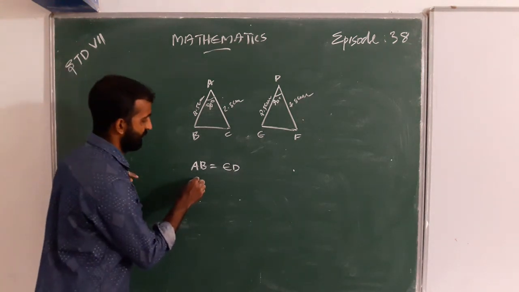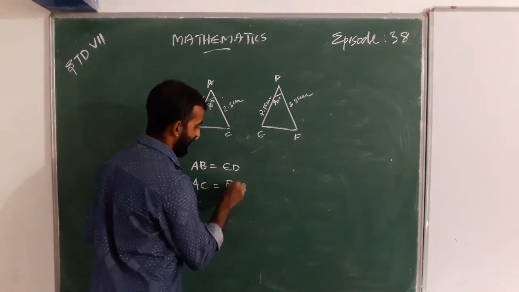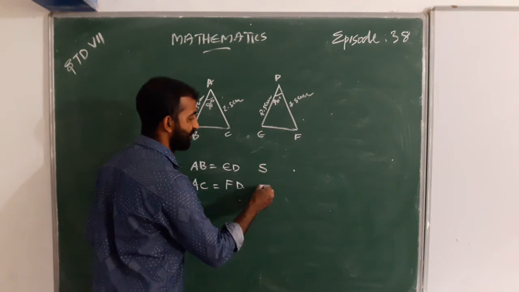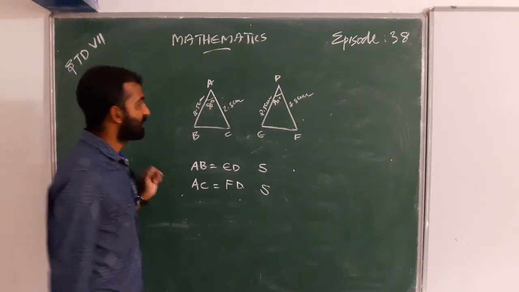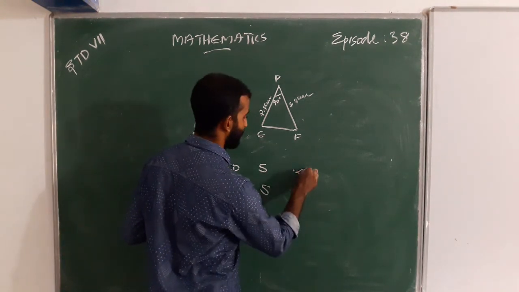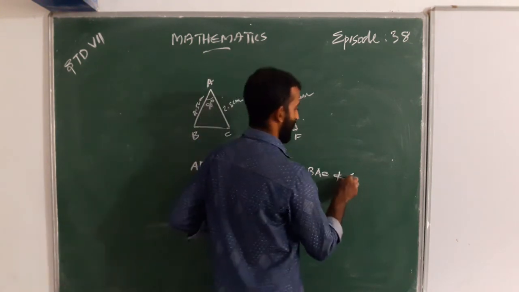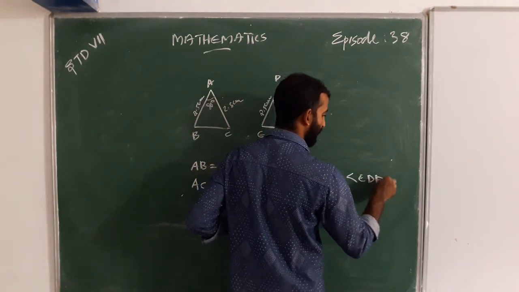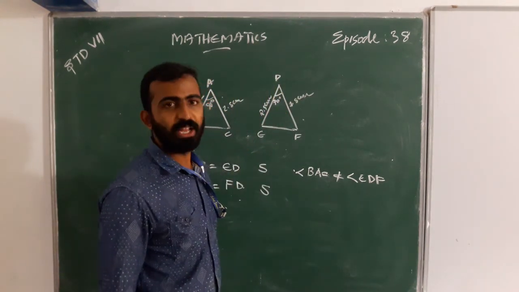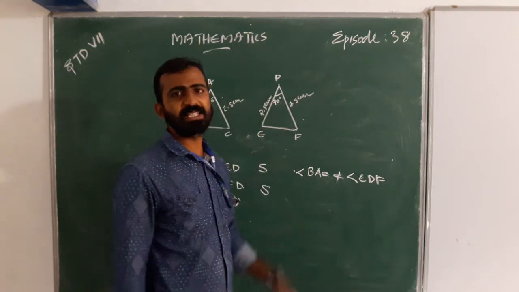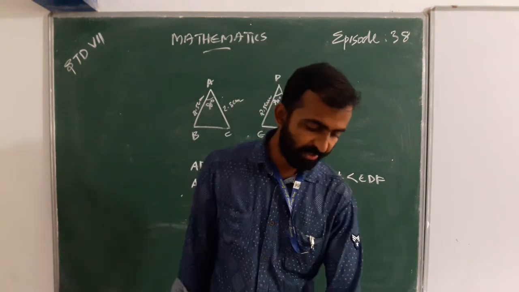And next, AC equal to FD. And angle BAC not equal to angle EDF. Here is 80 degree and here is 70 degree. So this is not satisfying.